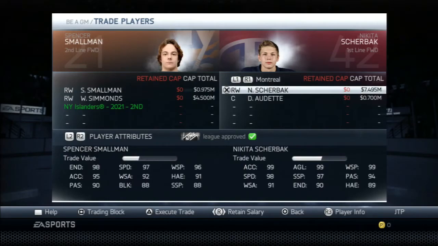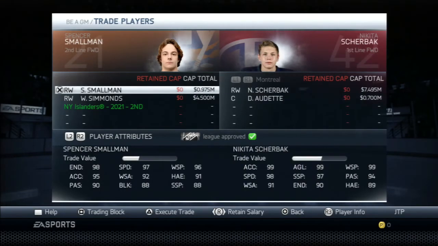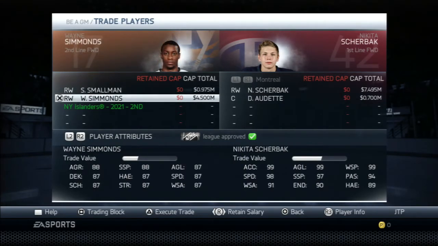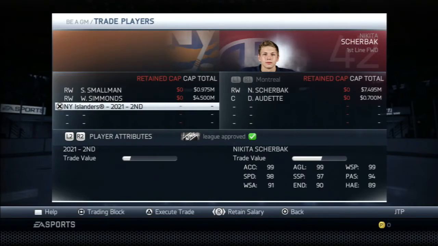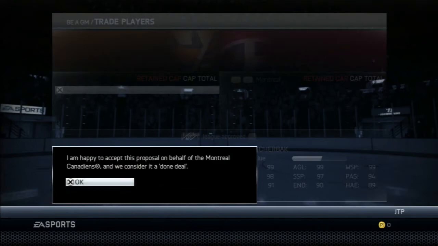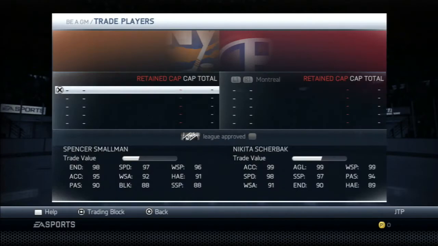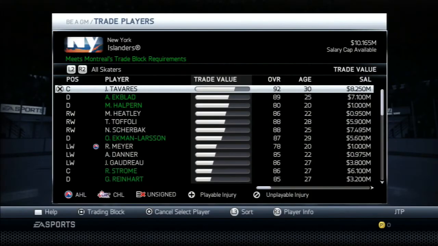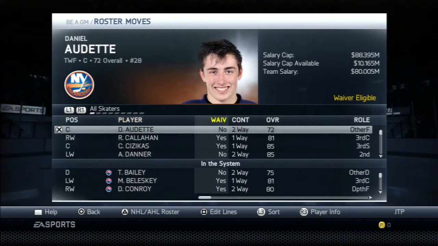All right, so Nikita Sherbak and Daniel Audette for Spencer Smallman, Wayne Simmons, and a 2021 second-round pick. Will it go through? Yes, it did. I'm happy to accept this proposal on behalf of the Montreal Canadiens, and we consider it a done deal. So, Nikita Sherbak is now a member of the New York Islanders. Now let's check out the trading block once again after we do roster moves here.